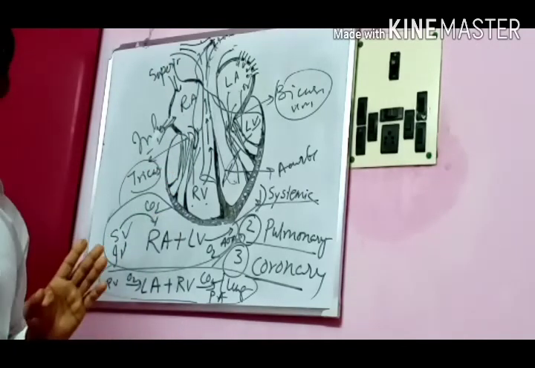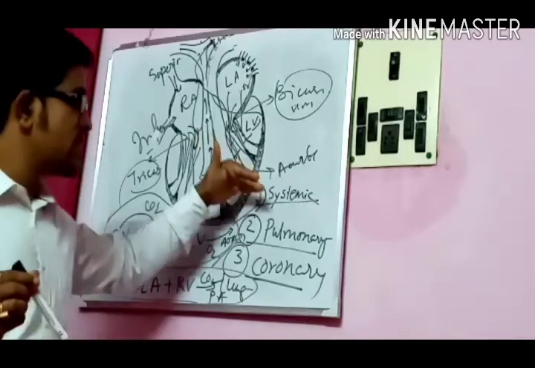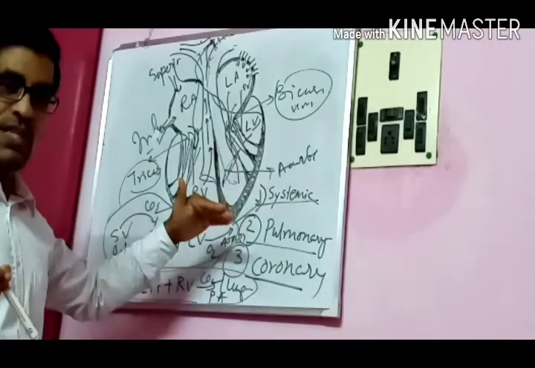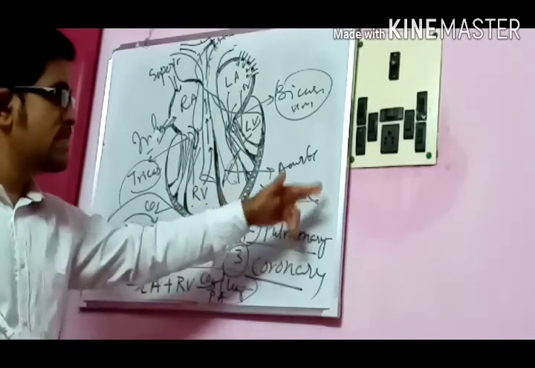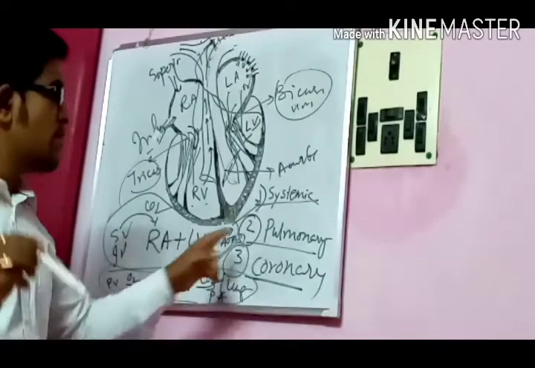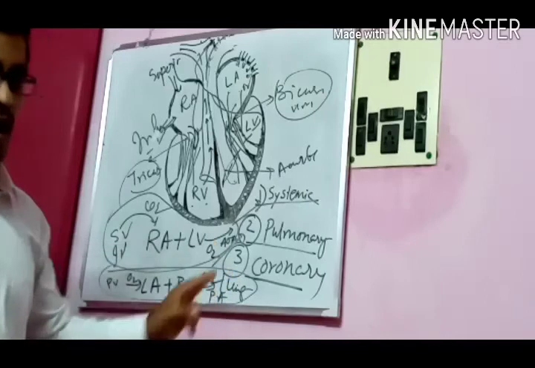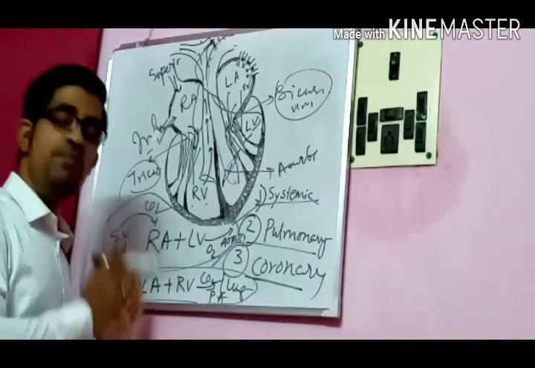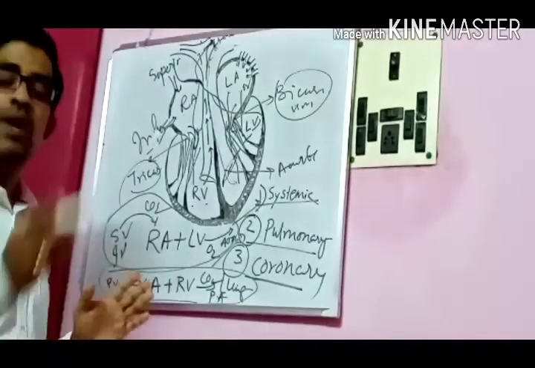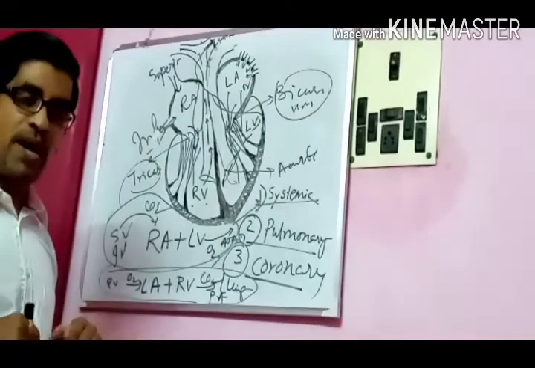So how many types of circulation have we discussed? One is systemic, another is pulmonary. Systemic means inside all the body parts. Pulmonary means heart and the lungs. Coronary means heart and heart. So these three are the important circulations that take place inside our heart.